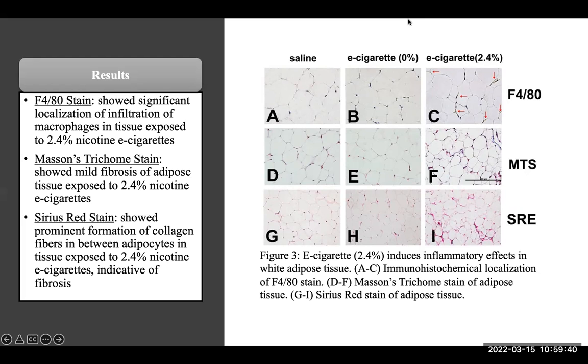The third row, which is the Sirius red stain, shows prominent formation of collagen fibers in between adipocytes and tissue exposed to 2.4% e-cigarette treatment, also indicative of fibrosis. In Figure 3I, here you see red plaques or red thickened fibers. Those are the collagen fibers that have accumulated.